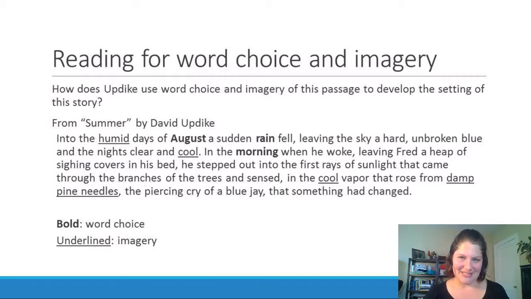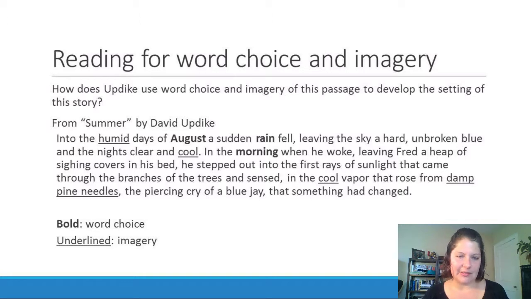So the first thing I'm going to do in order to analyze this passage and answer this question that I have is to go back and identify any words or images that I think are interesting or provocative or that can specifically help me understand the setting. In front of you, you can see that I have underlined some words and I've put some words in bold.